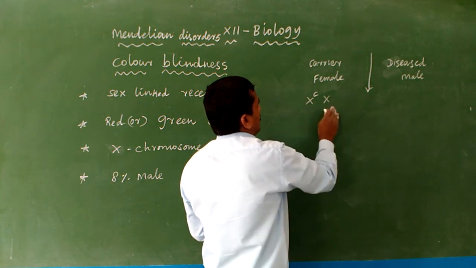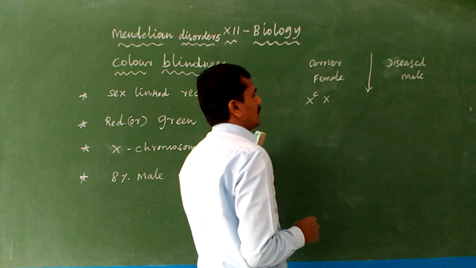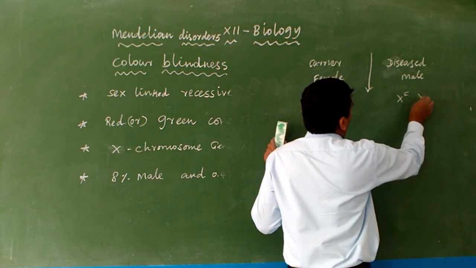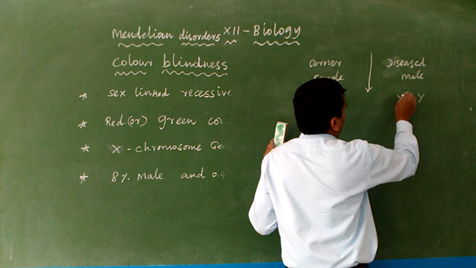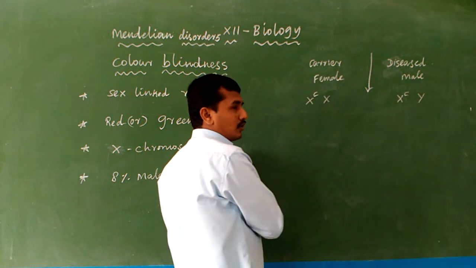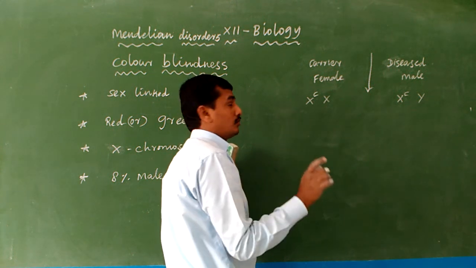It is actually a female; carrier means in one X chromosome the diseased gene is present. Diseased male is XCY. XY means male, XC means diseased, because the disease is only X linked. X linked means X chromosome linked, not Y chromosome linked.